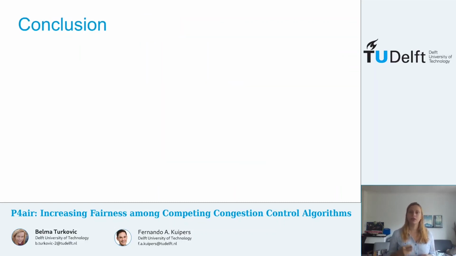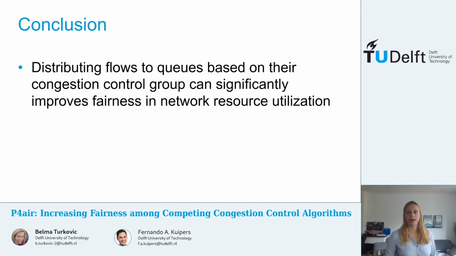Finally, to conclude, in this paper we presented P4air, which is a P4 solution that tries to enforce fairness among different congestion control algorithms by grouping flows that use similar congestion control algorithms that target the same metrics together. And we showed that distributing flows to queues based on their congestion control group can significantly improve fairness in network resource utilization.